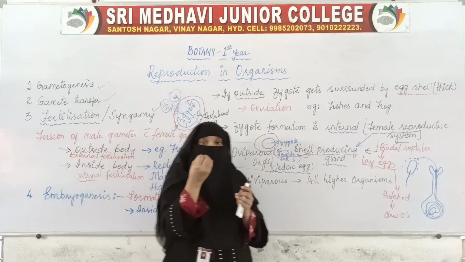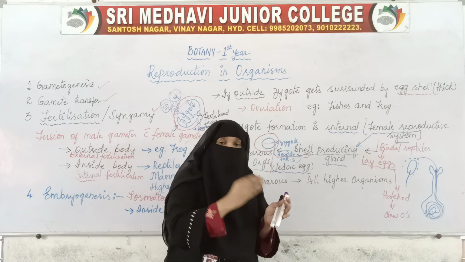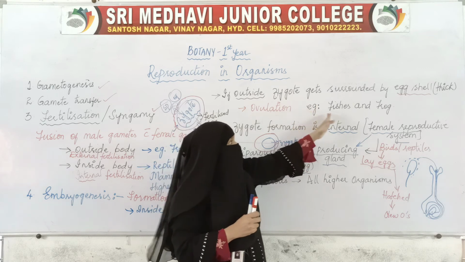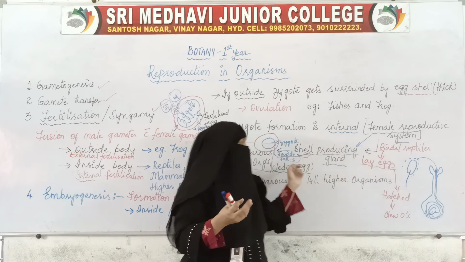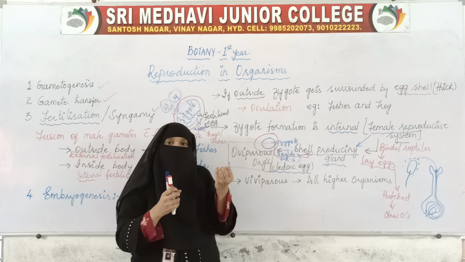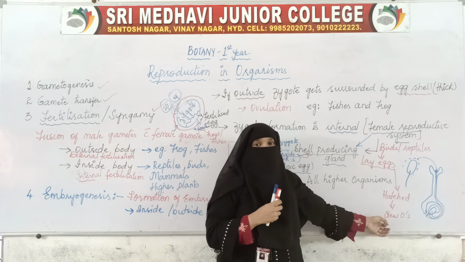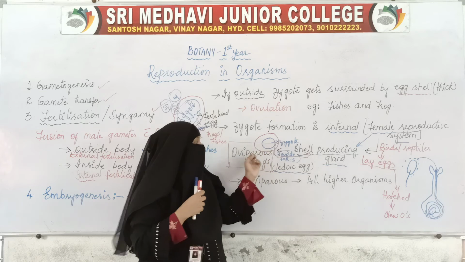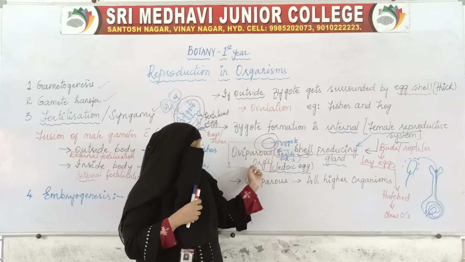So here what happens? The eggs will break down, and from the eggs larva will come out. Then the larva will eat and change into pupa, and from pupa into adult. They go through those stages outside, after coming out of the egg. Whereas here the eggs are self-sufficient, and will be broken only when the organism is fully formed. So such organisms which lay eggs are called oviparous organisms.